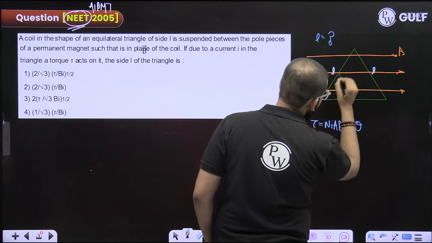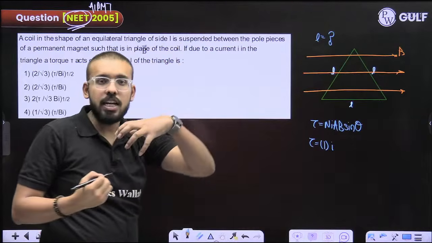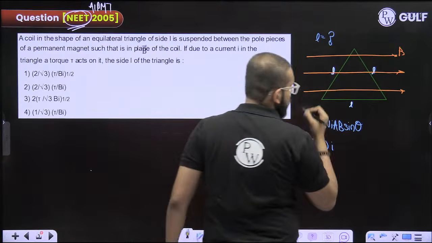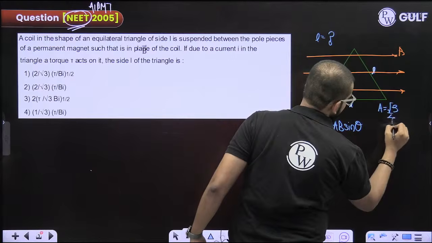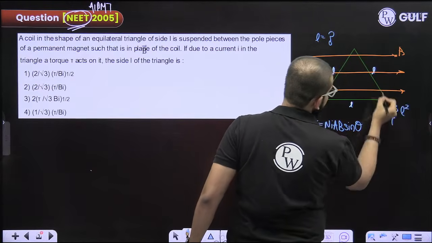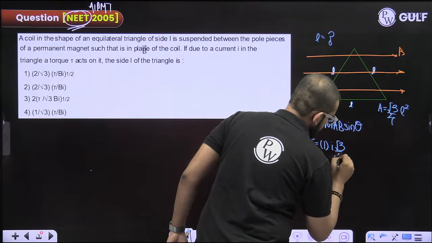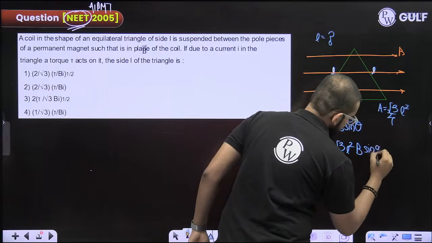What is the area of this triangular loop? There can be any shape, it can be circular, it can be rectangular. But this is an equilateral triangle. So an equilateral triangle has an area of root 3 by 4 a square. Here the length is L, so this will become root 3 by 4 L square. B is the magnetic field. Sine of 90 degrees.